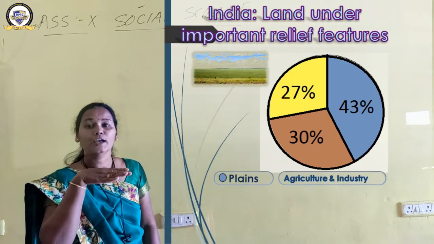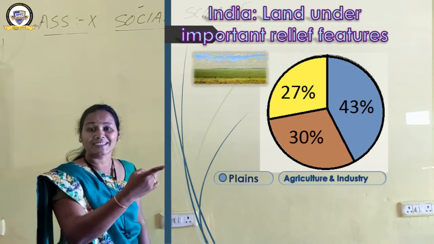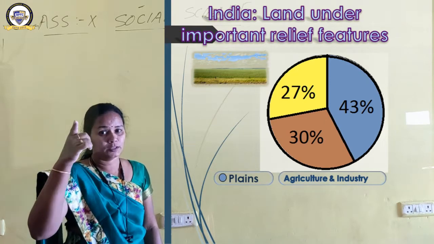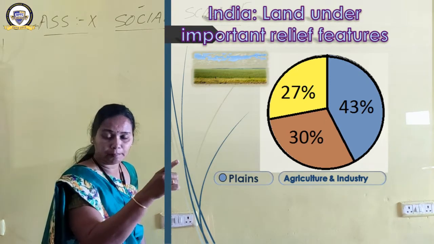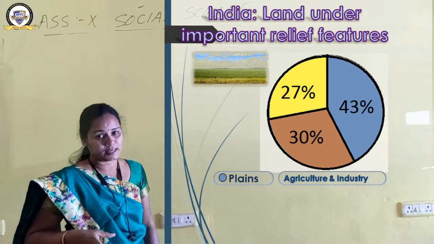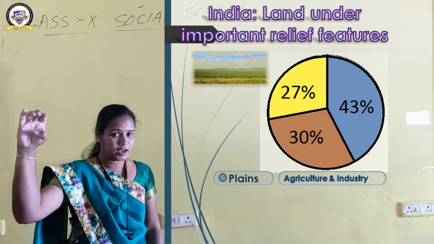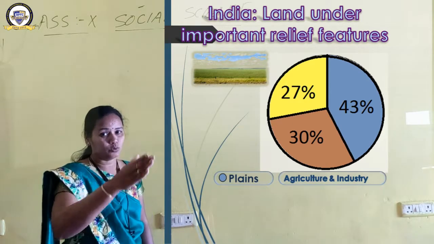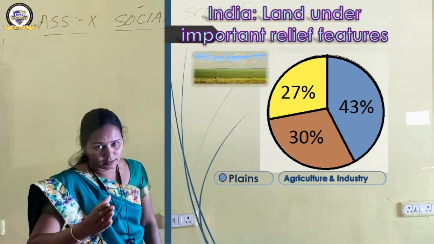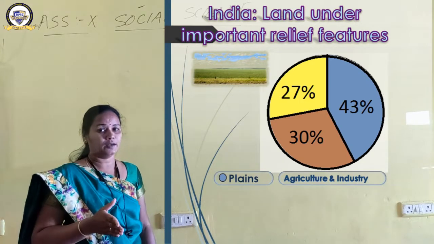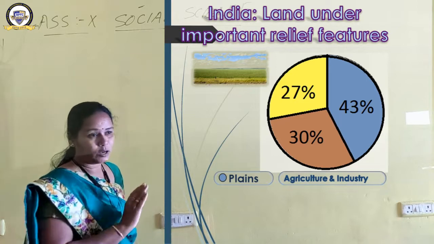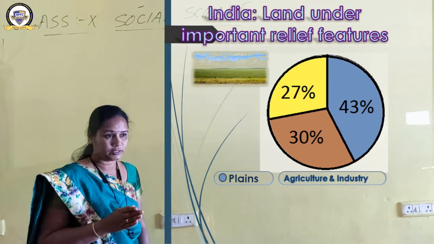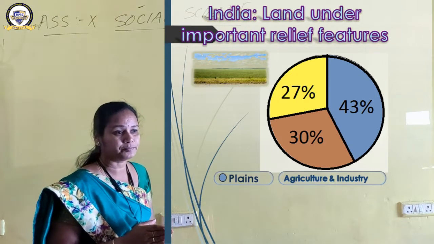Low level land, if it is fertile, we can use it for agriculture in our country. The northern plains stretch from Punjab, Haryana, UP, Bihar, West Bengal and parts of Assam. Then there are coastal plains in the southwest and southeast of India. Then what is the next component?